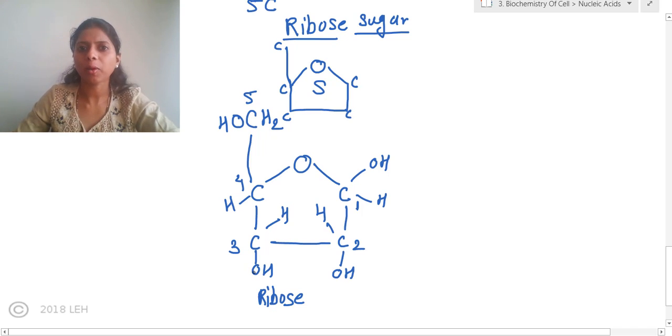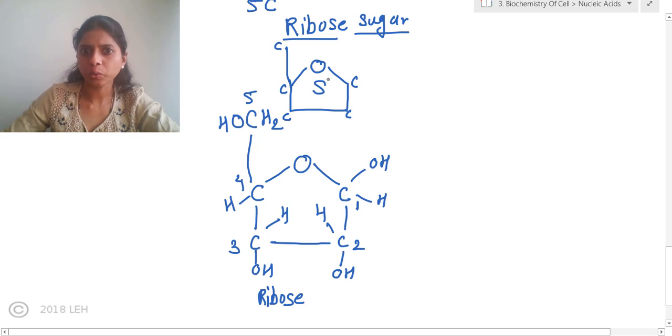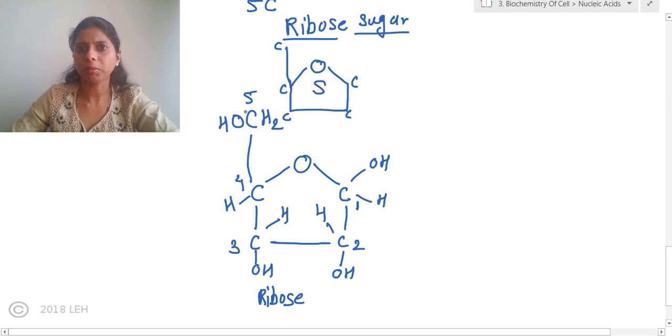You need to understand it properly. Let me repeat. Ribose is a 5-carbon sugar, which shows a pentagonal structure. At one angle of the pentagon there is oxygen, and at the other 4 there are carbons, and one more carbon is attached in a straight line above the pentagon, to which H and OH groups are attached, except for the 4th and 5th carbon. Carbons are numbered in a clockwise direction from oxygen. Okay, got it? So this is the structure of ribose sugar.